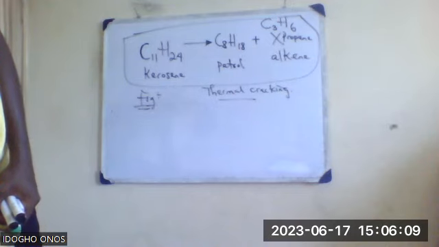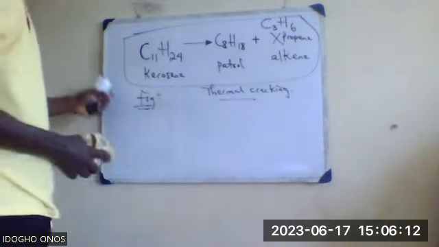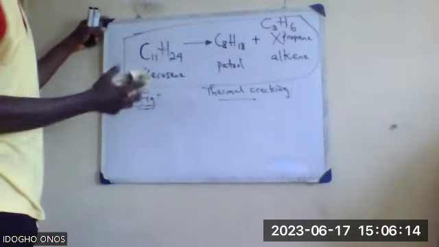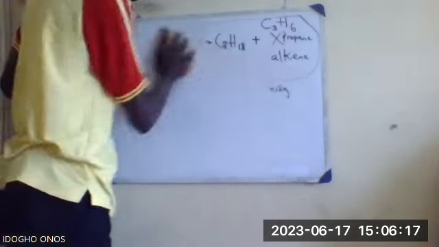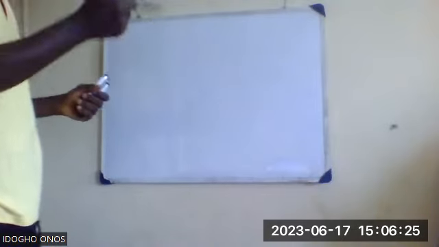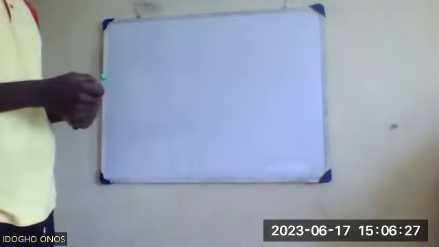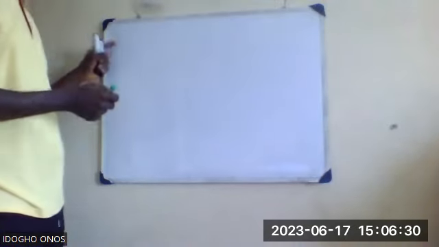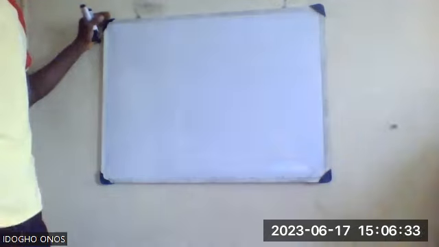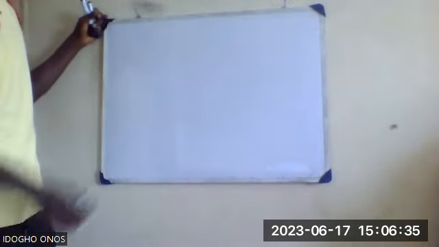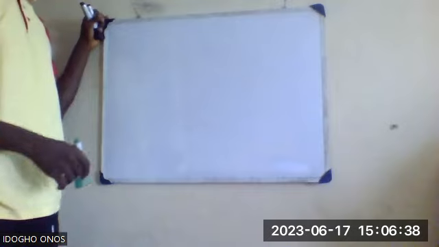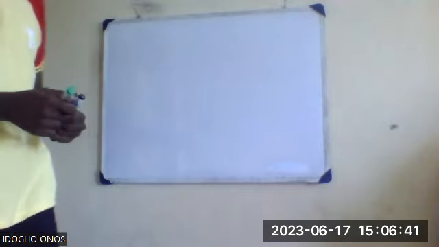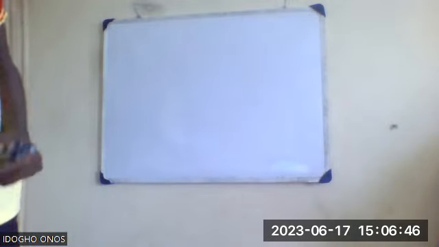So for catalytic cracking, just as the name implies, it's simply the breaking down of heavy oils into lighter oils with the use of a catalyst. In thermal cracking, the temperature was about 600 under high pressure. Then catalytic cracking is simply subjecting heavy oils to a temperature of about 500 under reduced pressure and in the presence of a catalyst. The catalyst in this case is usually natural clay.